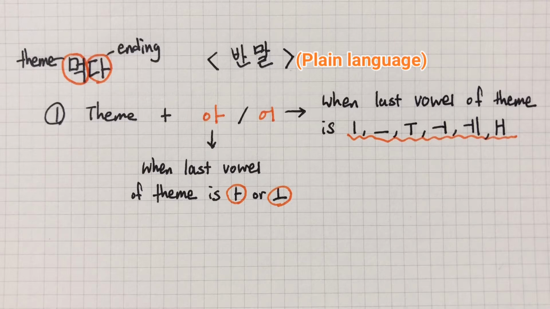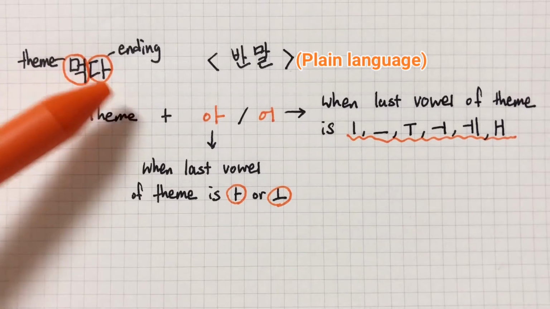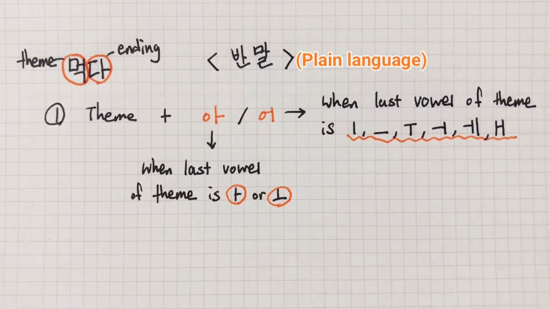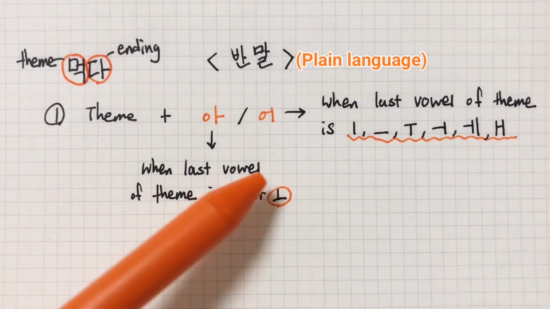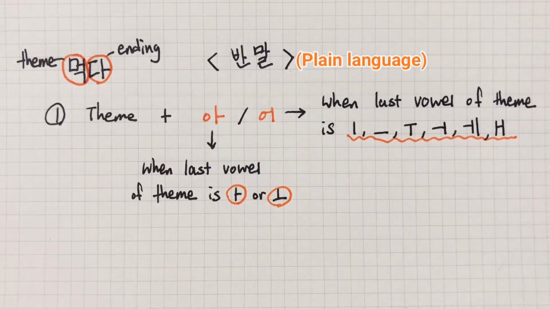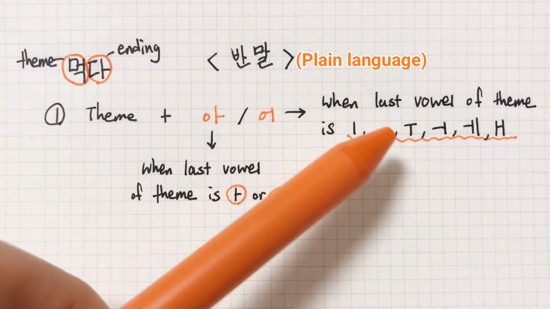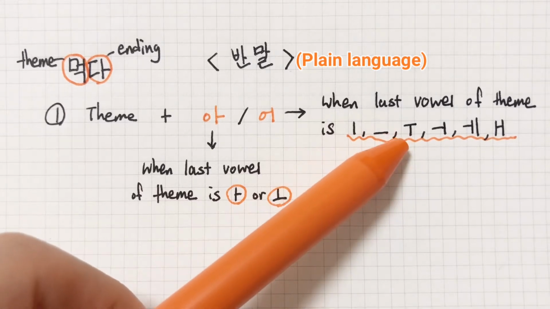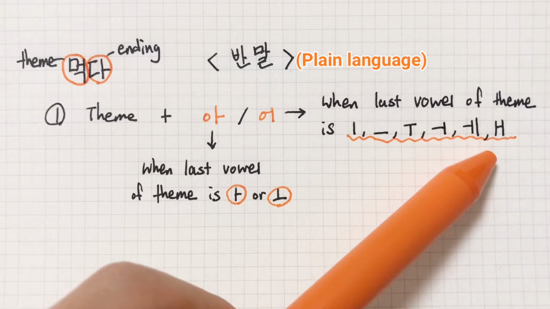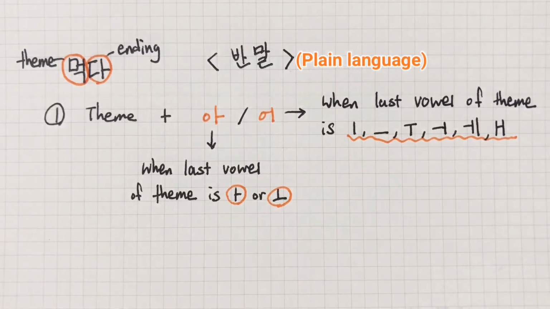So, after theme, instead of 다, we put 아 or 어. When last vowel of theme is 아 or 오, we put 아 after theme. And when last vowel of theme is 이, 으, 우, 어, or 에, we put 어 instead of 다.